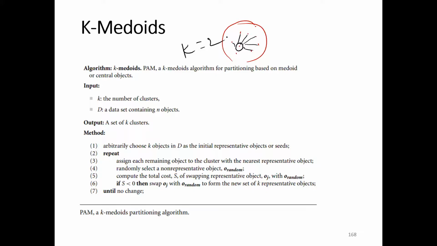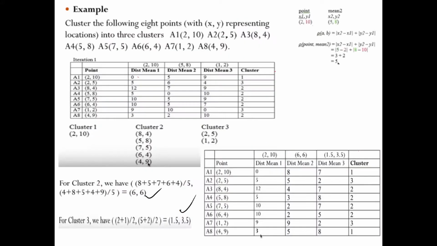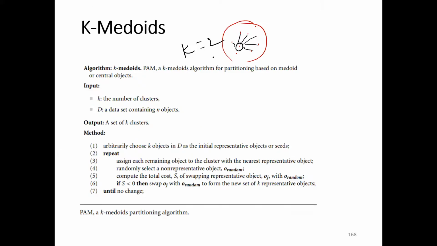We need to randomly take the k number of elements, and after that we need to form the clusters based on the distances. How to form the clusters? This is the same way. We need to calculate the distance between the midpoints and each and every point, and based on the distances we can form the clusters. So till now there is no change between k-means and k-medoids.